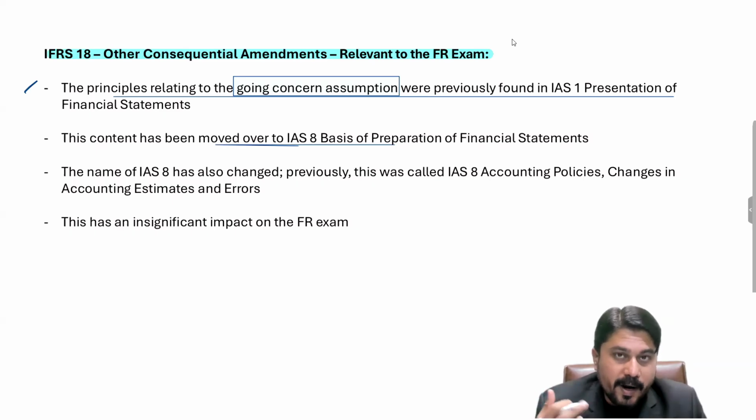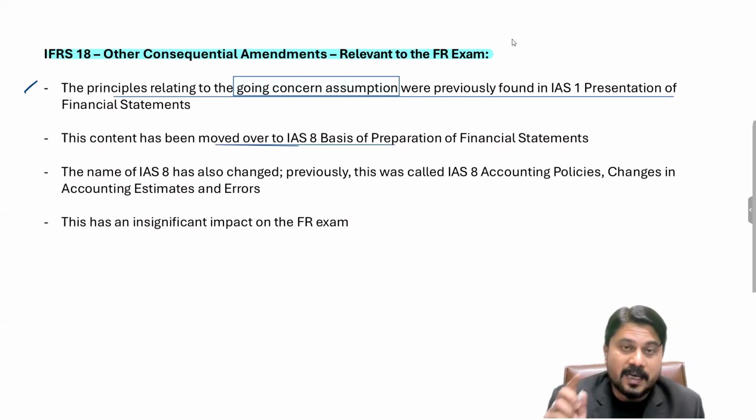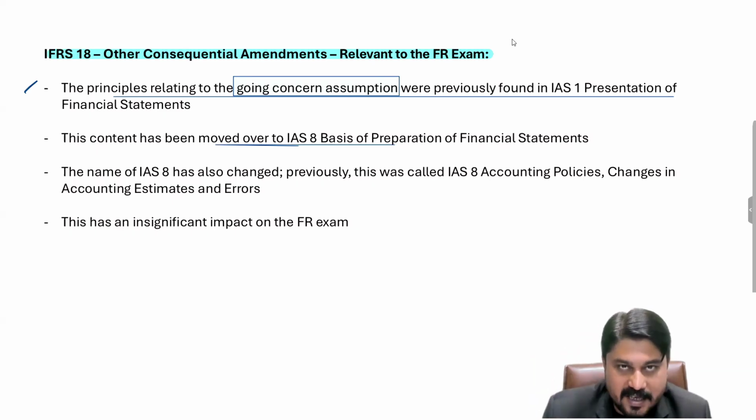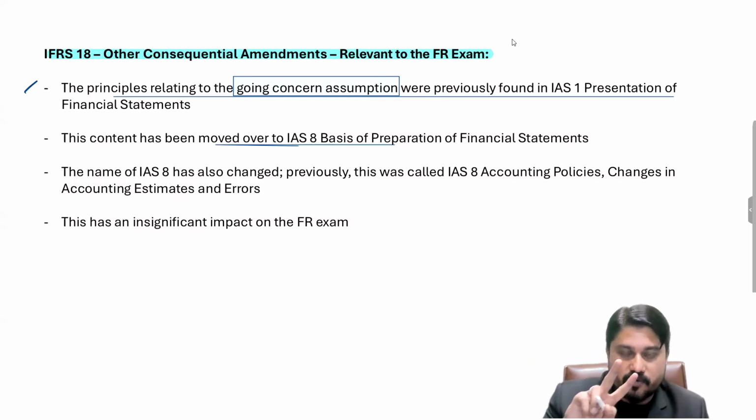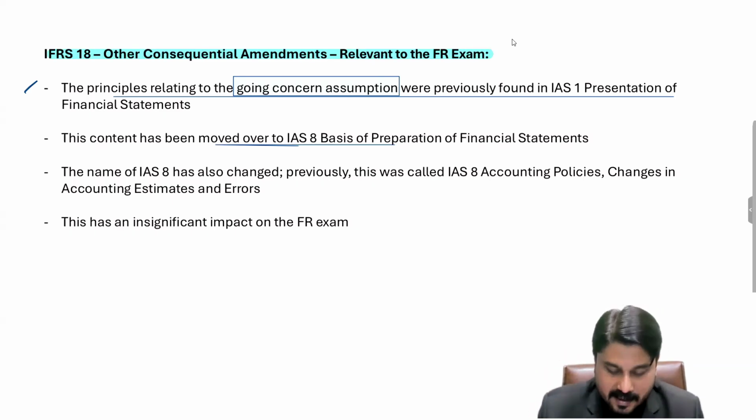Matching principle, going concern, accrual basis of accounting, and fair presentation. Such things have been transferred from IAS 1 to IAS 8, because IAS 1 was eliminated and replaced by IFRS 18. So now the financial statement formats are to be followed according to the guidance of IFRS 18. As IAS 1 is now fully omitted, a few things from IAS 1 have been transferred to IAS 8. So what are these? Going concern, fair presentation, matching principle.